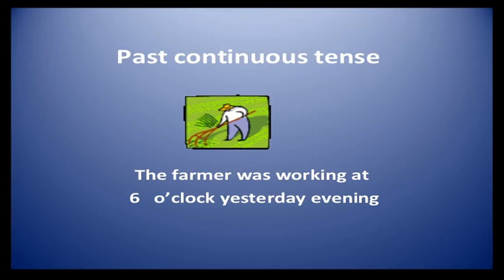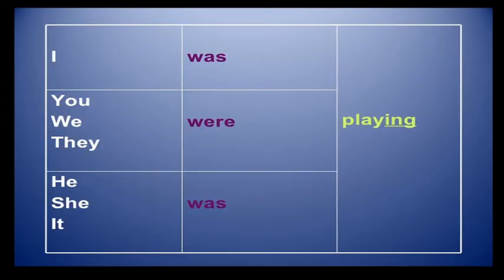Next, my dear students, let's discuss the second one, past continuous tense. First we discussed simple past. Now let's discuss past continuous tense. Example: the farmer was working at 6 o'clock yesterday evening. This is the format for the first person, second person and third person. With the first person, I was, we are using the helping verb was.